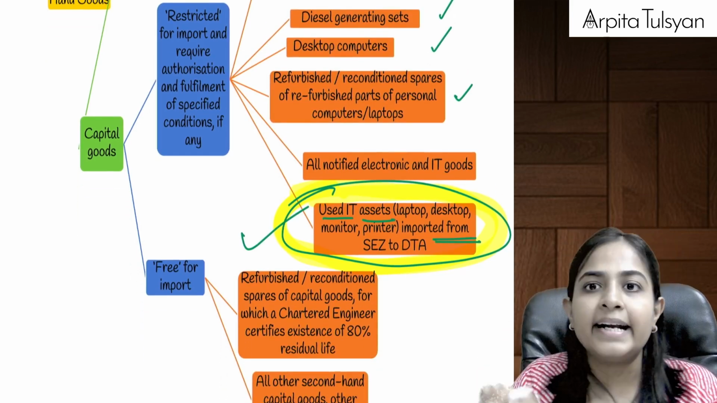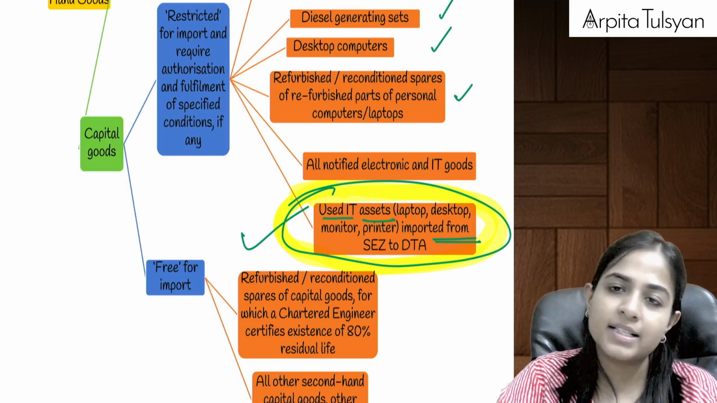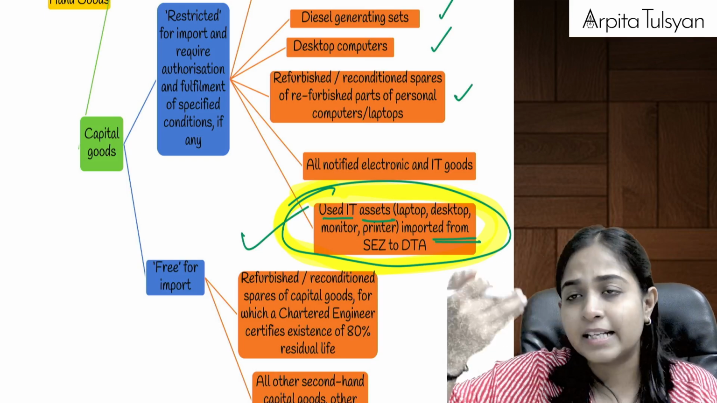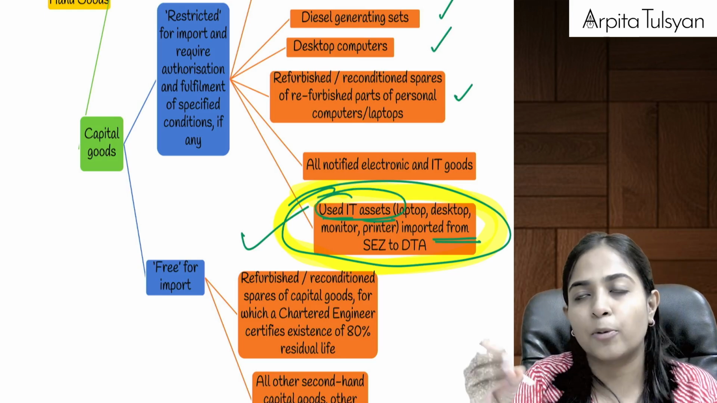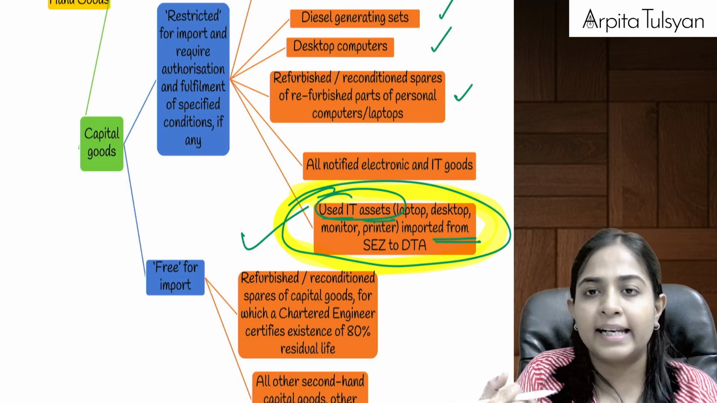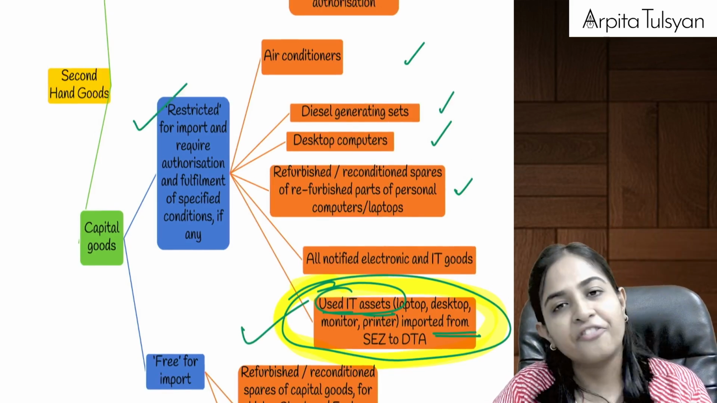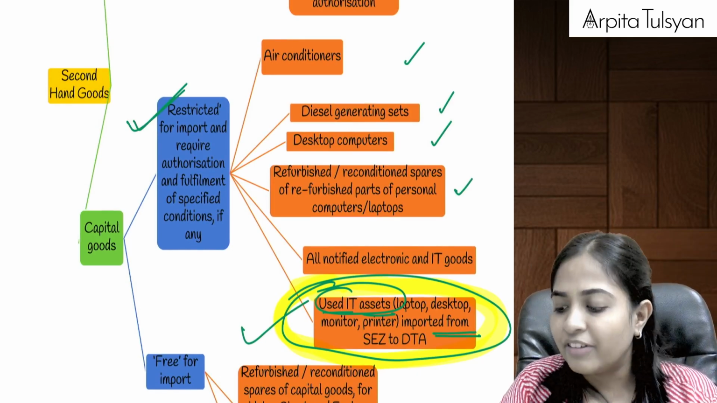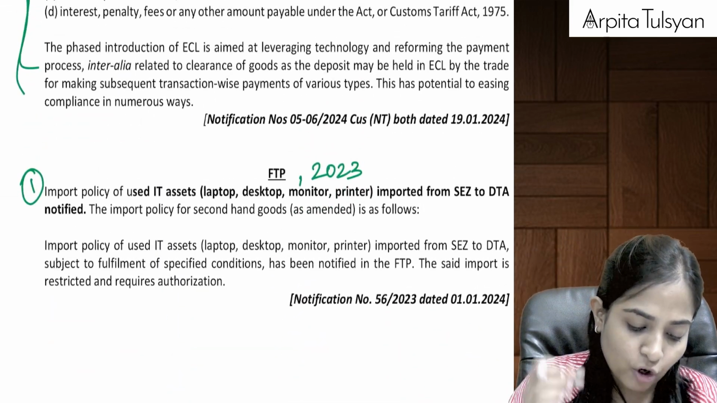Okay, SEZ to DTA. Can we say SEZ is also considered as outside? Even if it is there in India, it is considered as if it is outside India. Yes. So if we are importing second hand used IT assets, laptops, desktops, etc., from SEZ to a domestic tariff area, then that import is not freely allowed. That import is going to be restricted, and if we want to import, we will require authorization and have to fulfill certain conditions.